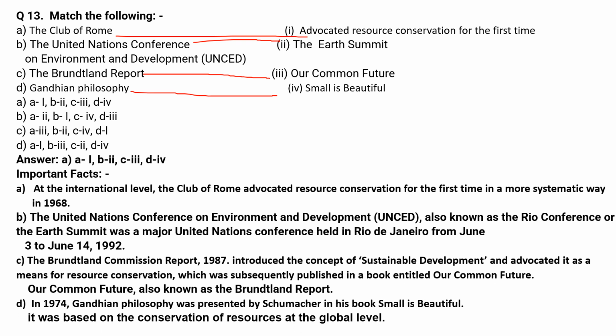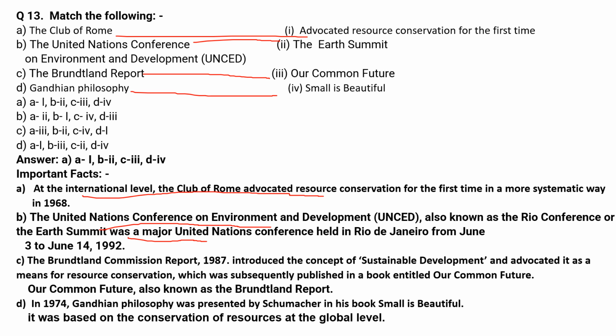Let us see some important facts about this question so that you can attempt many direct as well as indirect questions related to these topics. At the international level, the Club of Rome advocated resource conservation for the first time in a more systematic way in 1968. The United Nations Conference on Environment and Development, also known as the Rio Conference or the Earth Summit, was a major United Nations conference held in Rio de Janeiro from June 3 to June 14, 1992.